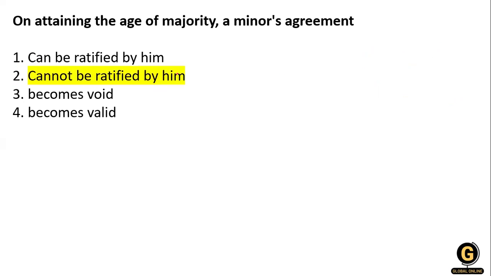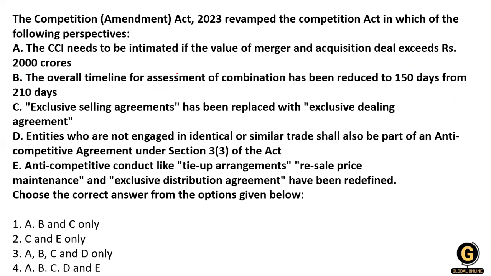Option number 2. Now from this onward, we have very complicated questions, which are really important. Now the Competition Amendment Act 2023 revamped the Competition Act in which of the following perspectives. Statement A: the CCI, that means Competition Commission of India, is to be intimated if the value of merger and acquisition deals exceeds rupees 2000 crore.